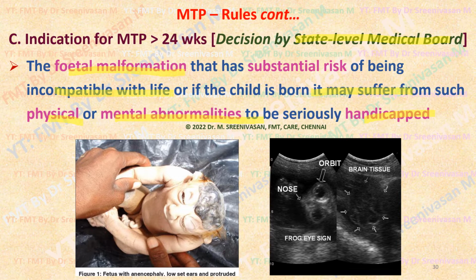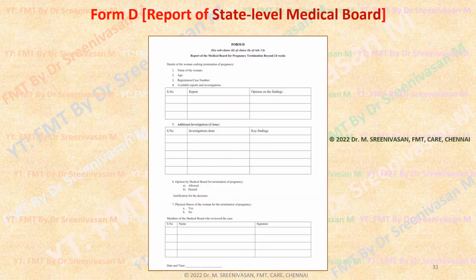Again, in this situation, to get the abortion done, especially for minor rape victims or any rape victim, they have no other option except to approach the High Court or Supreme Court, as it is now only a court decision that can allow. This is how the Form D looks, the report of the state medical board. As you are seeing here, MTP is allowed or denied after the inspection and physical examination as well as the scrutiny of reports.